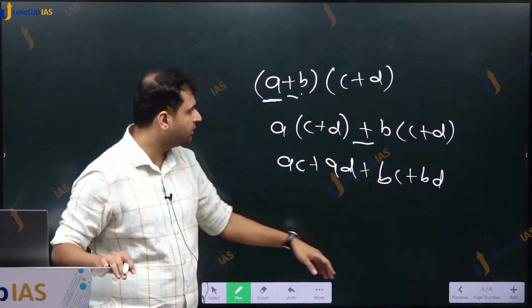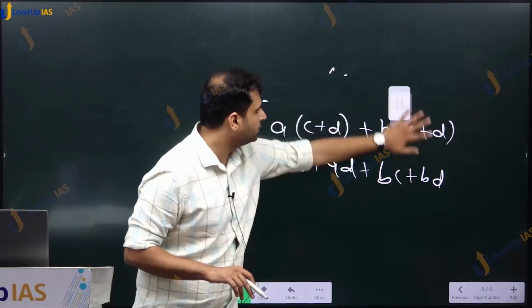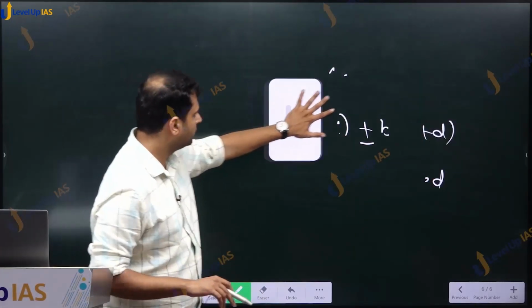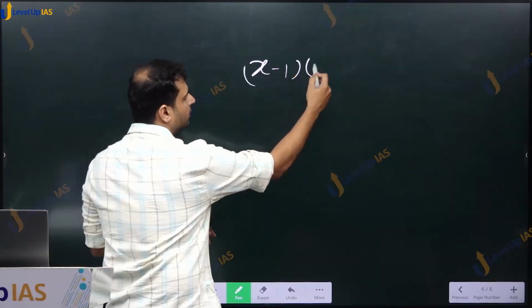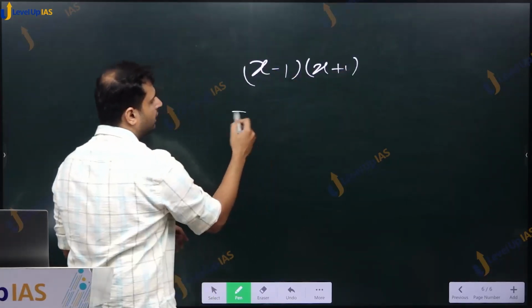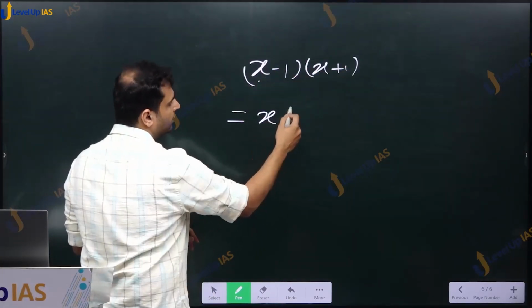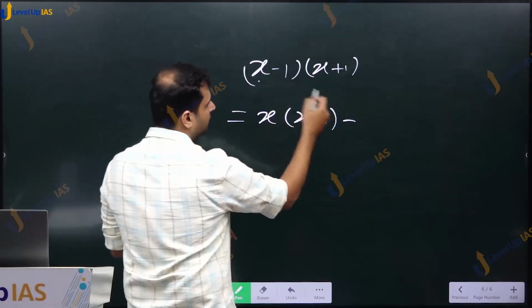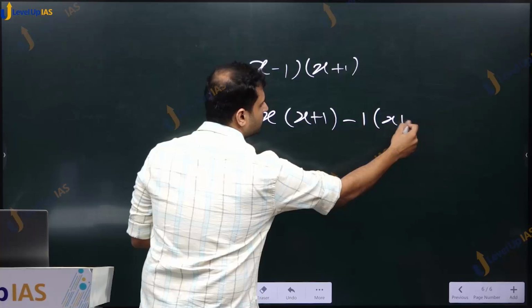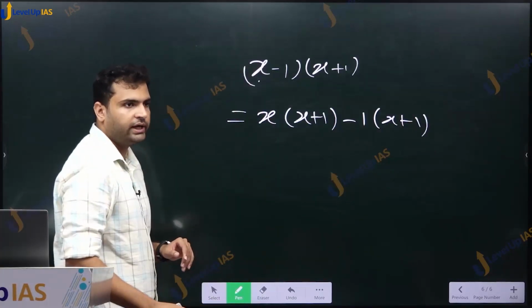Same thing we do with x minus 1 and x plus 1. X minus 1 into x plus 1, what would it be? x into this bracket, x into x plus 1, minus 1 into x plus 1, right?